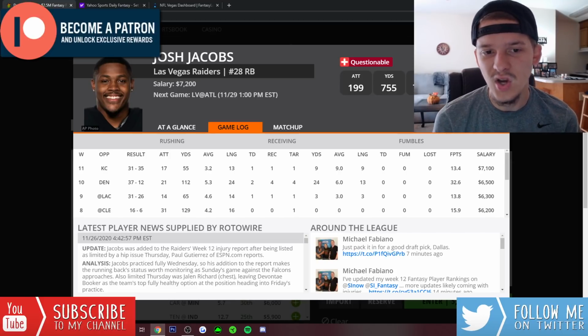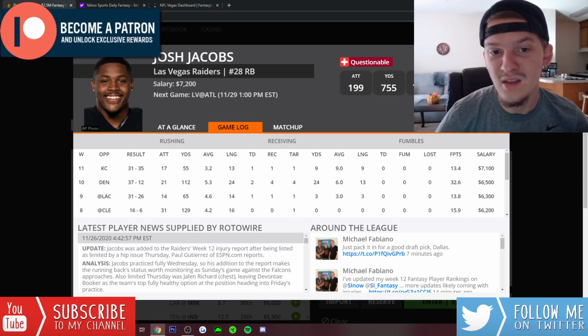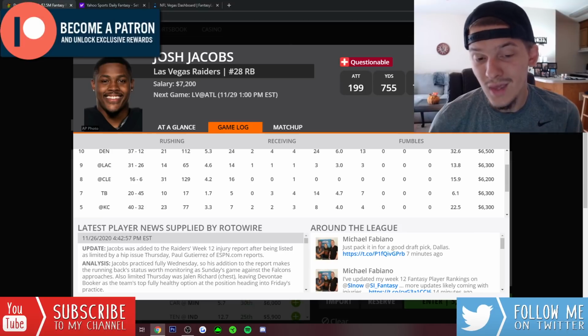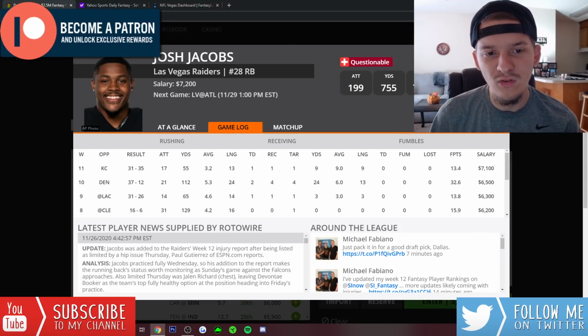But still, I do like Josh Jacobs here. This Falcons team can definitely be beat through the ground. They do still allow a lot of receptions to opposing running backs. I know Josh Jacobs is not an elite pass catcher, or at least he doesn't get the usage in the passing game that I would like. But he's going to get the carries, man. They're going to feed him the ball 20 plus times. He'll get a few targets as well.